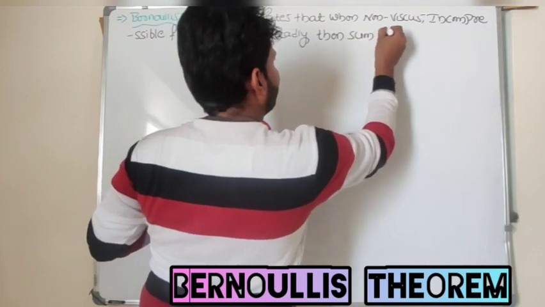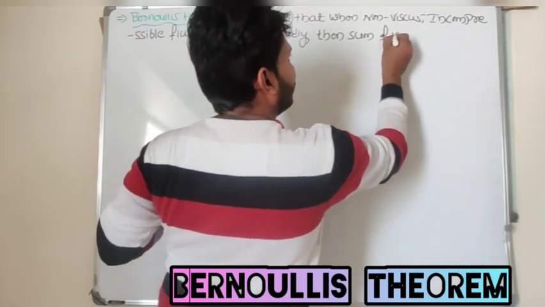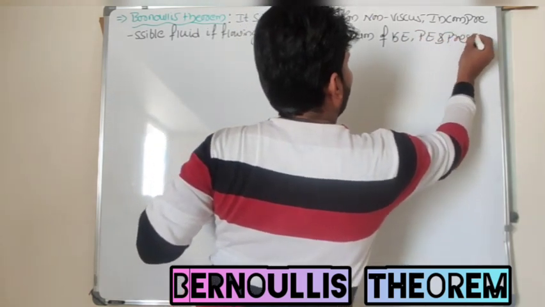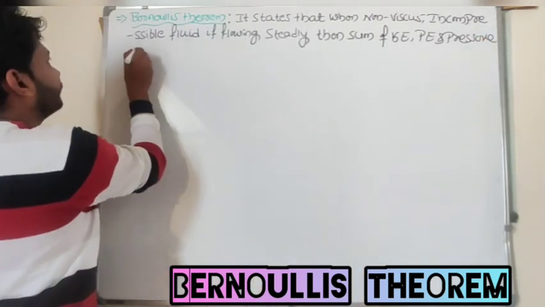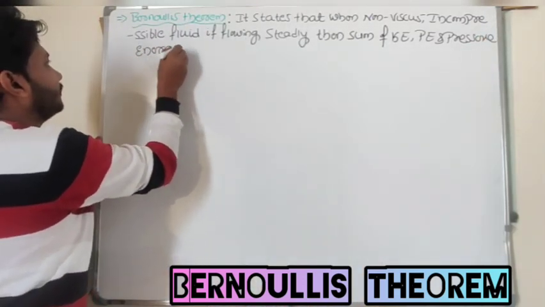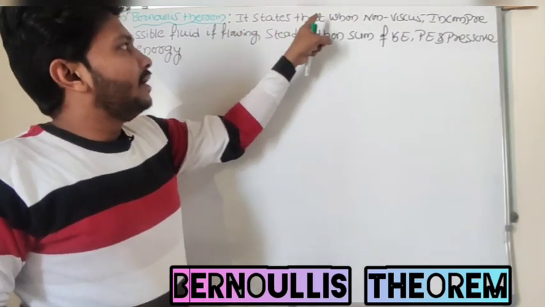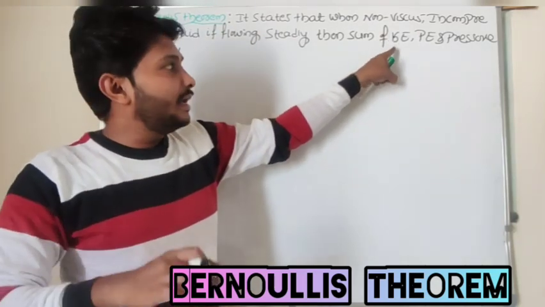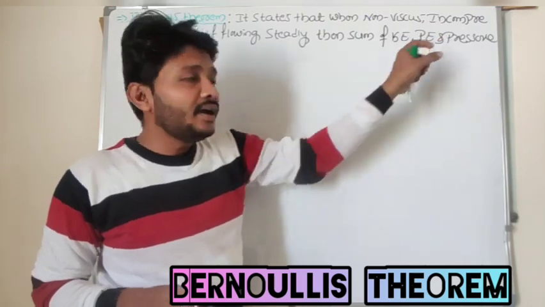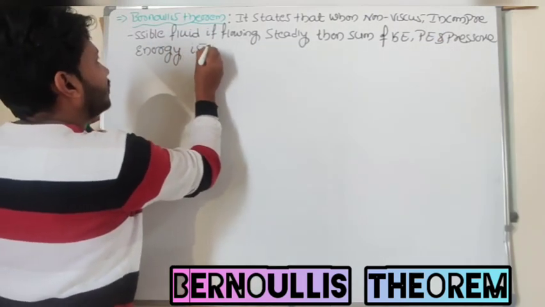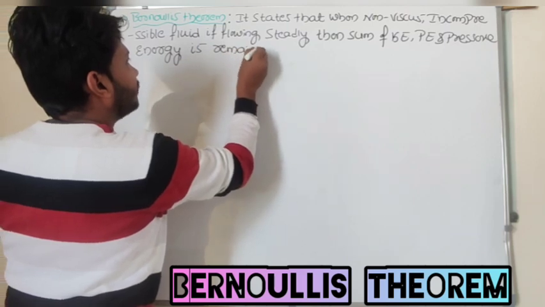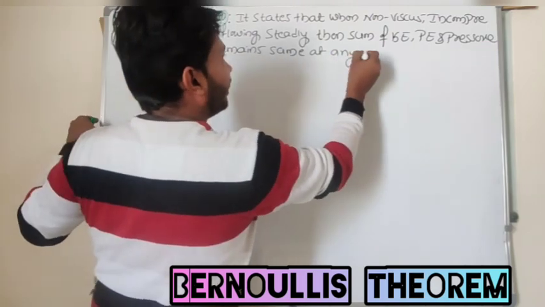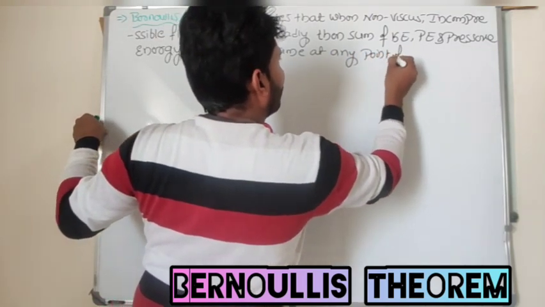the sum of kinetic energy, potential energy and pressure energy remains the same at any point of the fluid. So look at here, it states that when a non-viscous incompressible fluid is flowing steadily, then the sum of kinetic energy, potential energy and pressure energy remains the same at any point of the fluid.